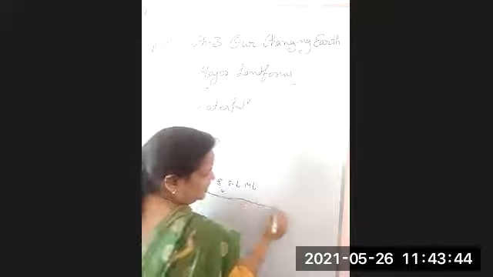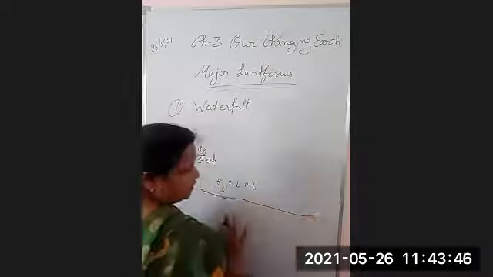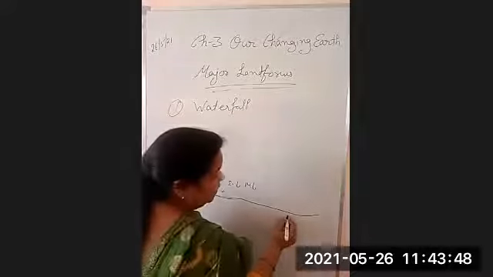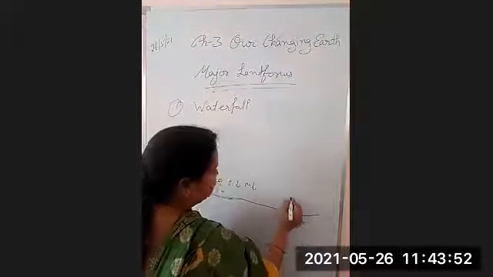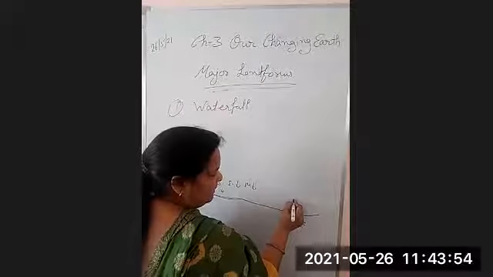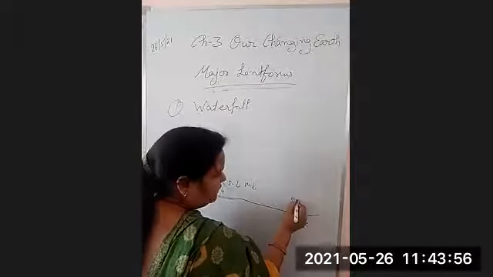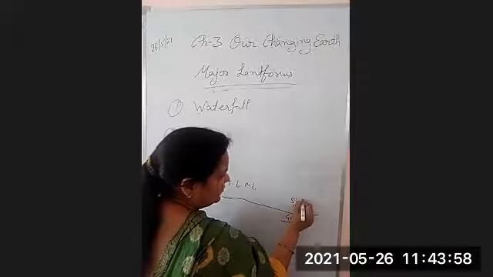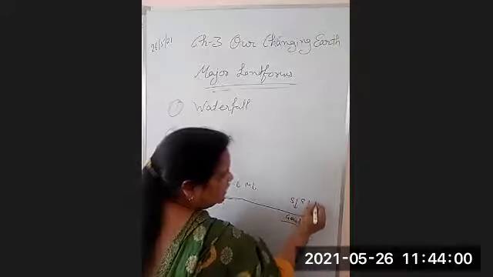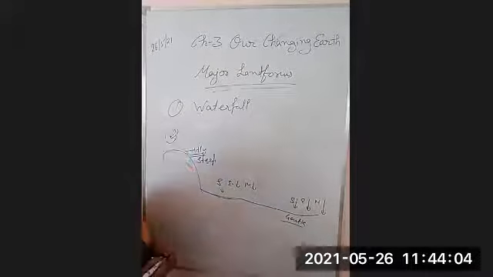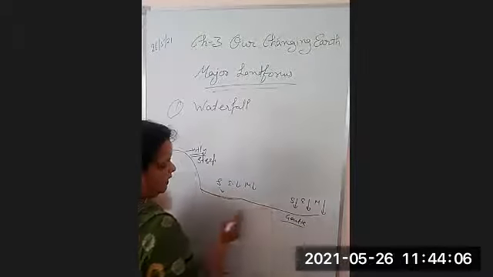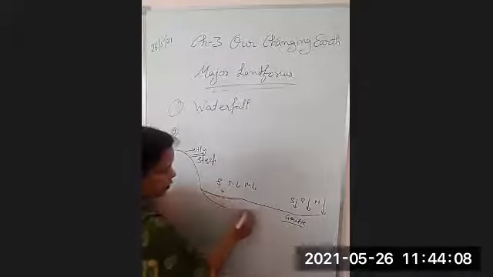When it reaches the plain area where the slope is gentle, flat, right? There the speed will be more reduced, energy will be more reduced, the material carrying capacity will be reduced, right?